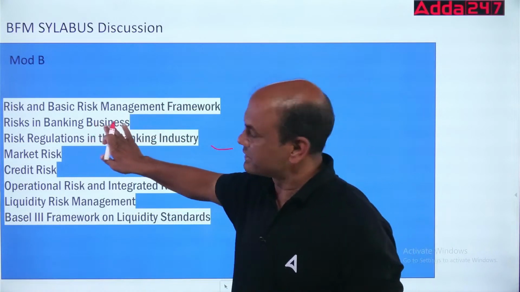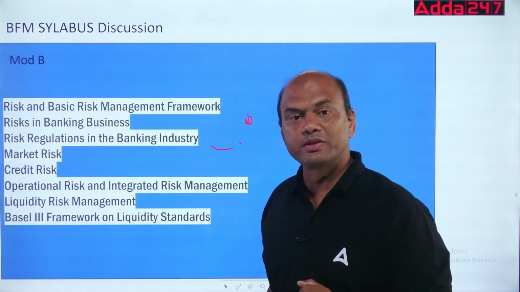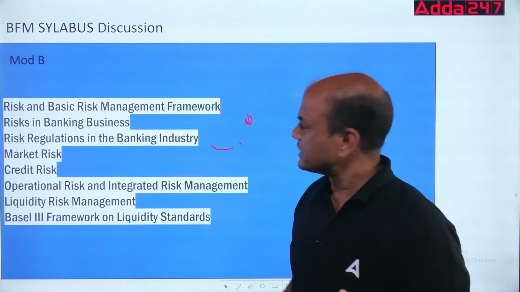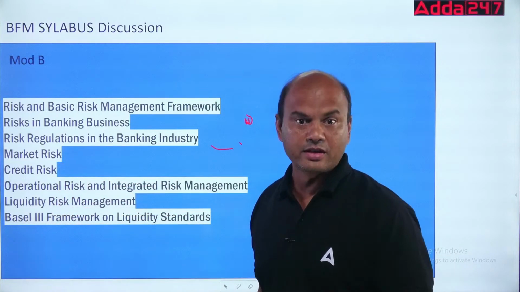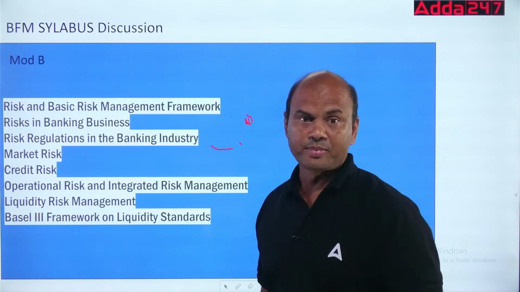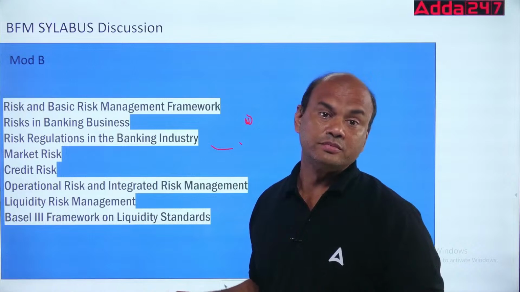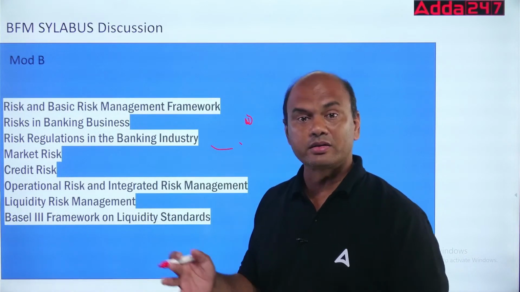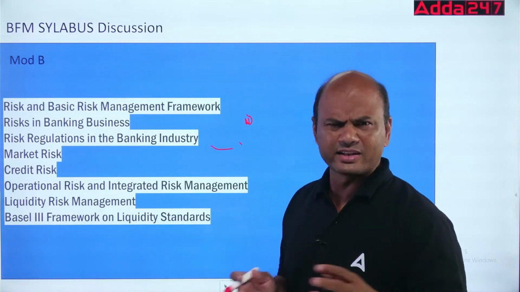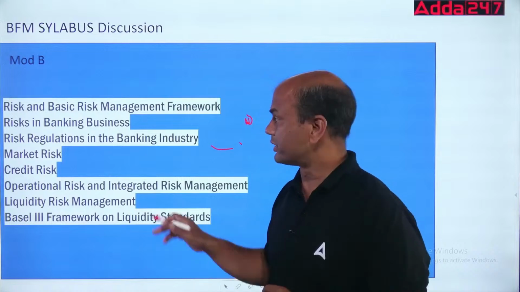Risks in banking business, various types of risks will be covered over here. Various types of risk means what? There are market risk, credit risk, op risk, these are the basics as per the Basel. But other than that, there are many risks. Now that risk can be your liquidity risk also. It can be your strategic risk also. Almost there are 10 to 11 types of risks. So all the risks are covered over here.